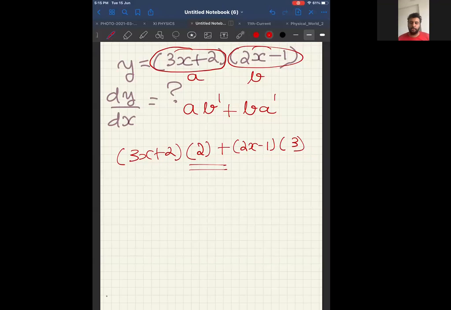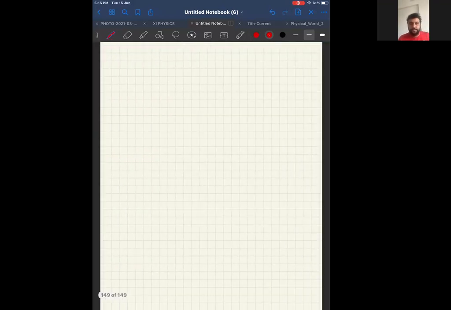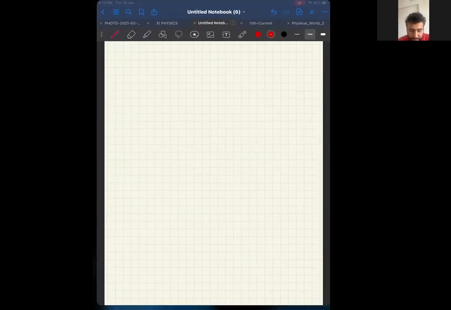Second approach is you can open the bracket and you can differentiate individually. Then the product rule will go away. Then there is no need to use product rule. Then you have to differentiate each term separately. Okay. Next problem. If you can expand the answer further, no problem. But I'm not expanding because it depends on the options, right? Now, next one.